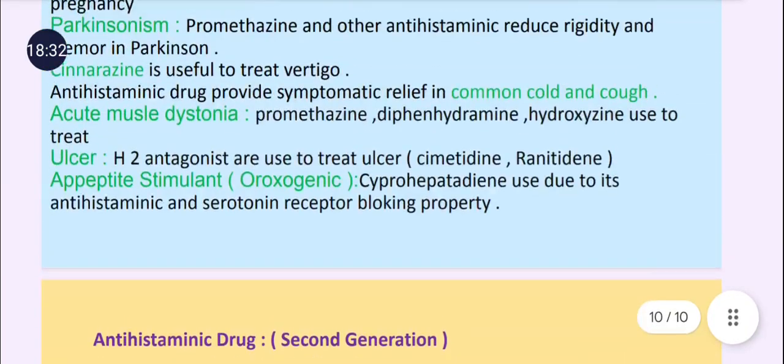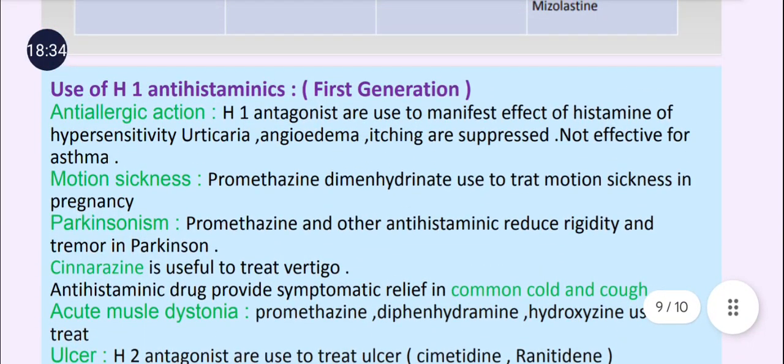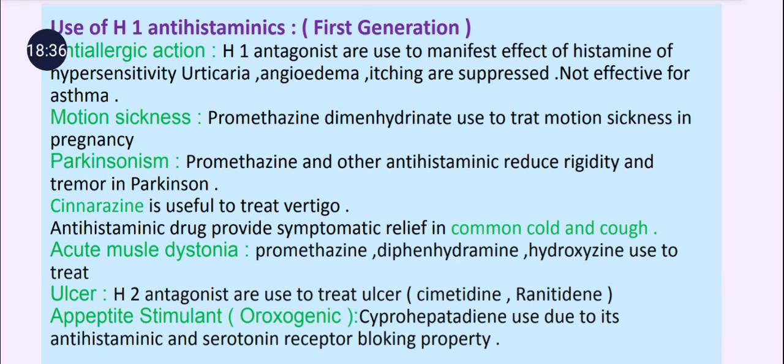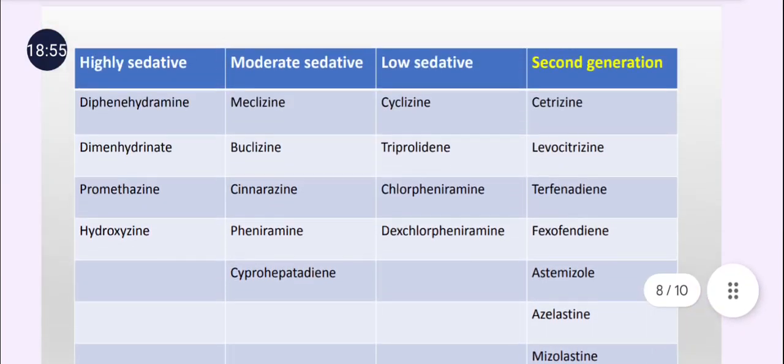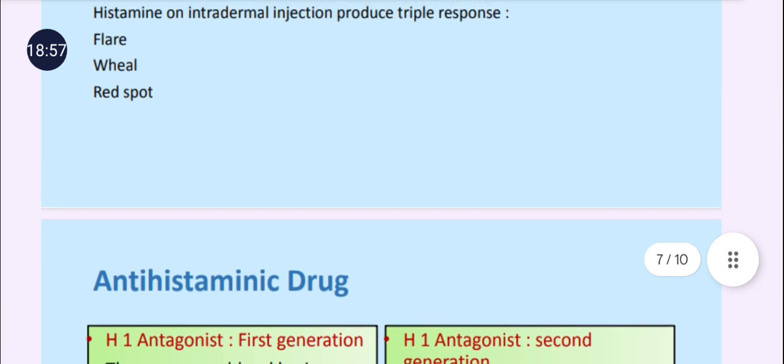Another important part is the use of all antihistaminic drugs, because promethazine is a very famous drug. Then cyproheptadine is also important. Cyproheptadine is prescribed especially in children, because it stimulates appetite. So this is all about antihistaminic drugs.